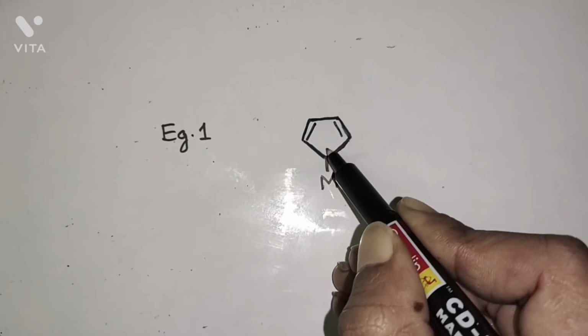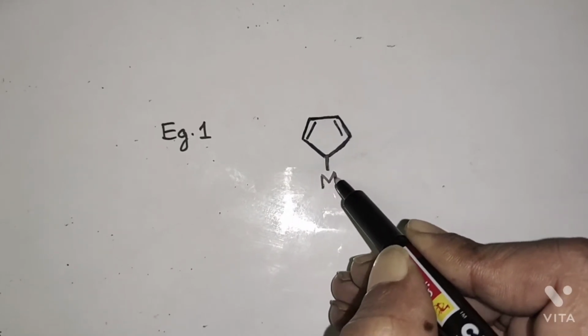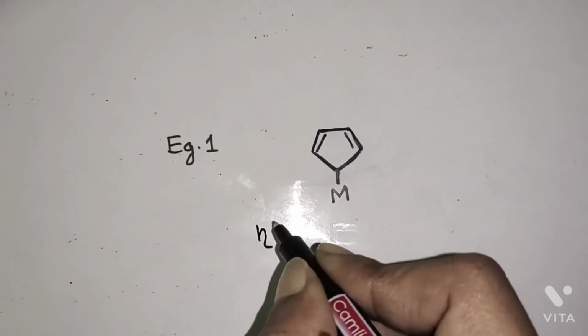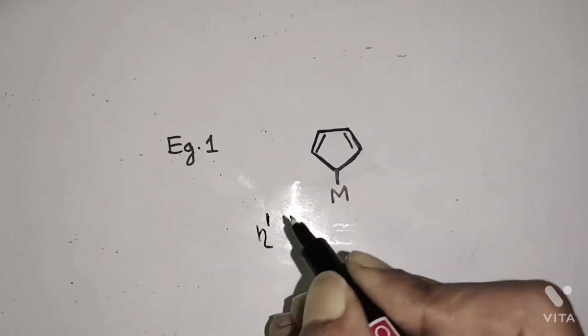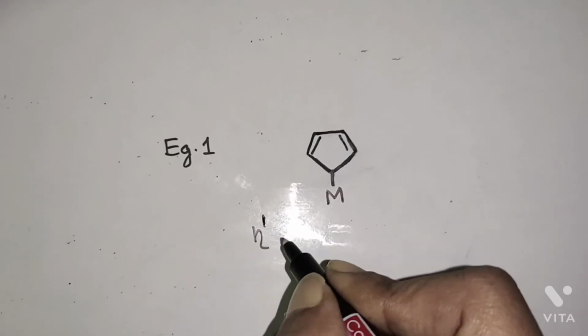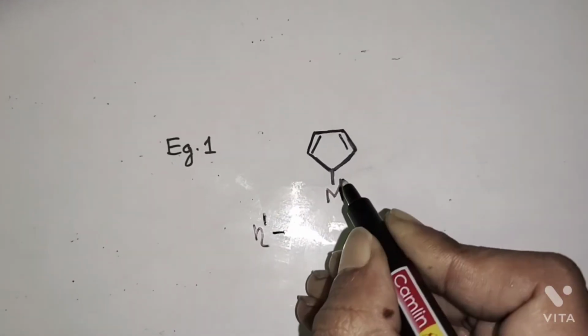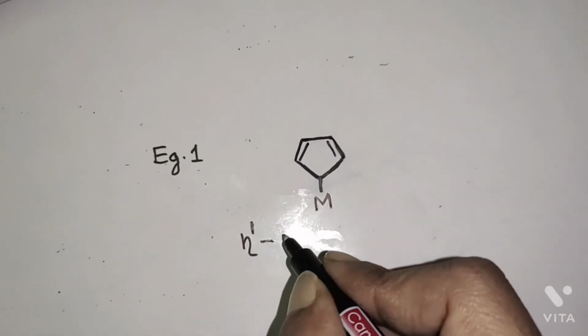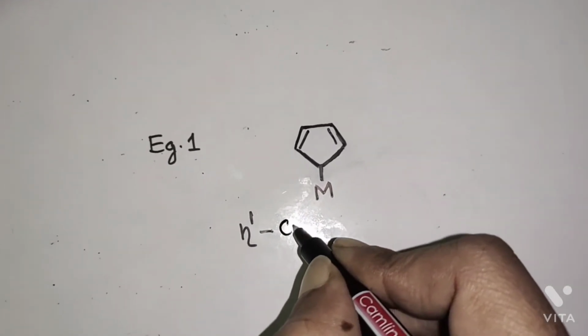Only one carbon directly interacts with the metal atom. Therefore, hapticity is eta superscript 1. The name of the compound is eta 1 cyclopentadienyl.